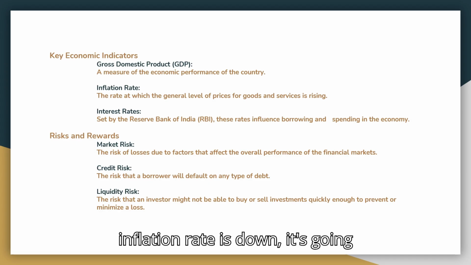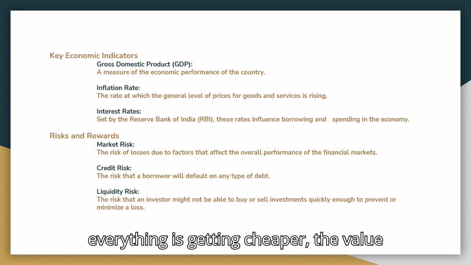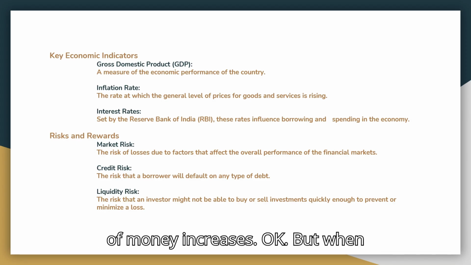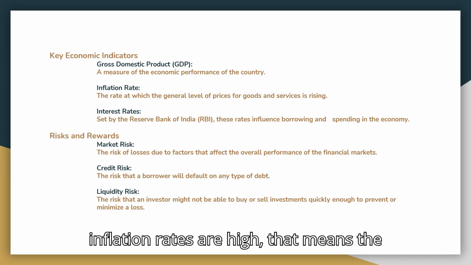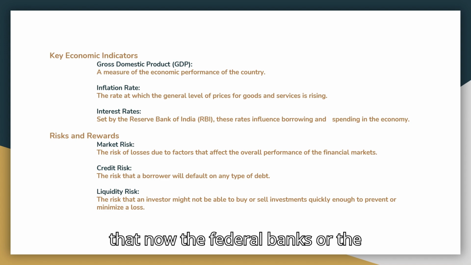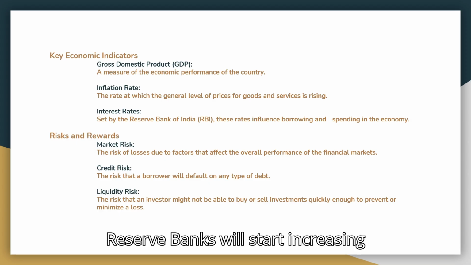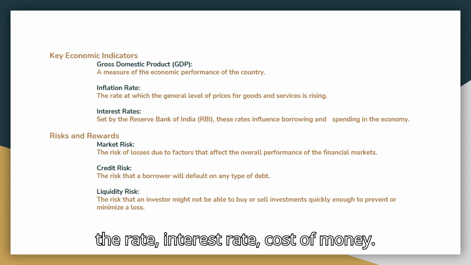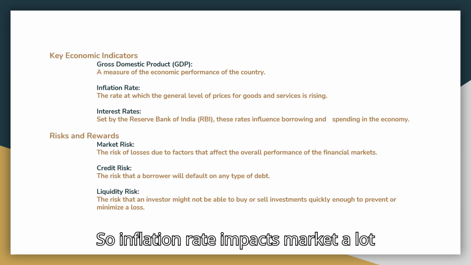When the inflation rate is going down, everything is getting cheaper and the value of money increases. Okay. But when inflation rates are high, that means the supply of money in the market is so much that the federal banks or the reserve banks will start increasing the interest rate, the cost of money. So the inflation rate impacts the market a lot.